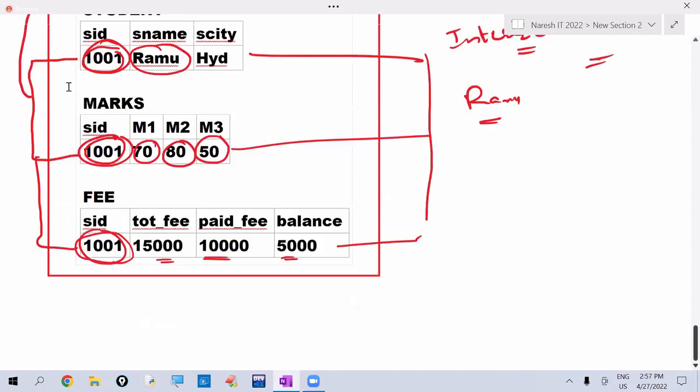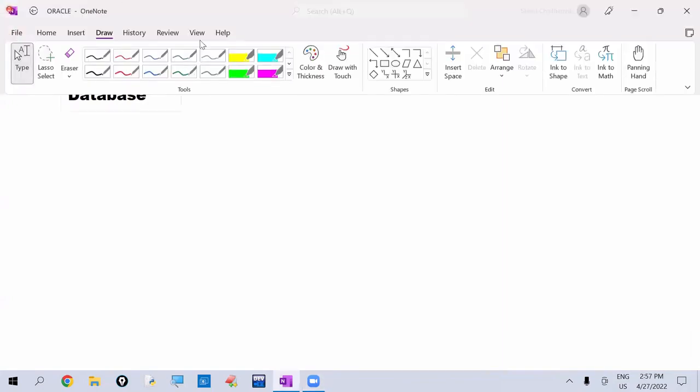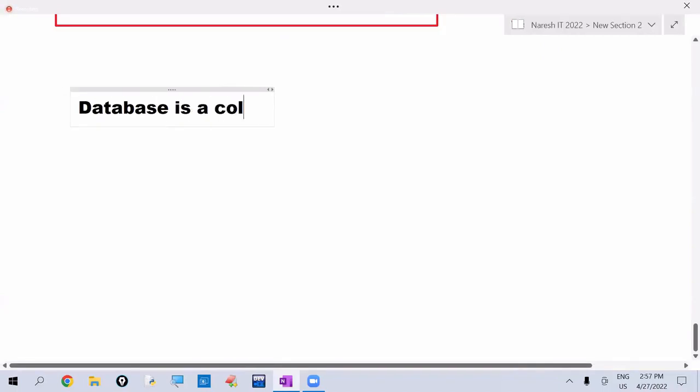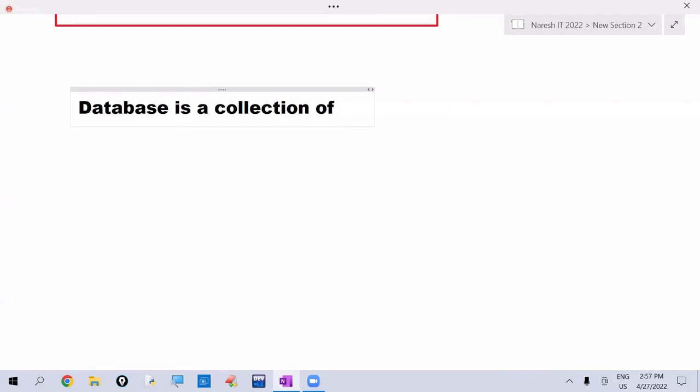So the definition of database is: database is a collection of interrelated data in an organized form. Organized form means it is in meaningful form.